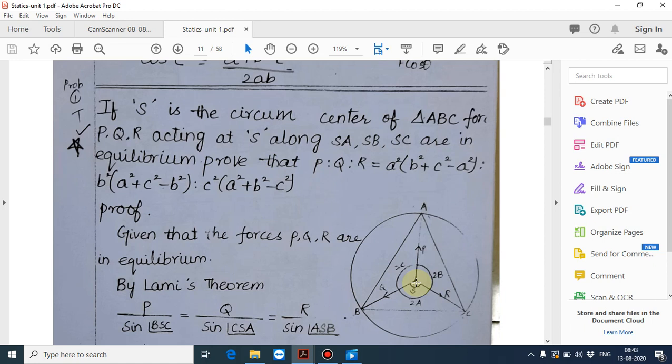We have to prove P : Q : R is equal to a squared (b squared plus c squared minus a squared) : b squared (a squared plus c squared minus b squared) : c squared (a squared plus b squared minus c squared). You see the proof.